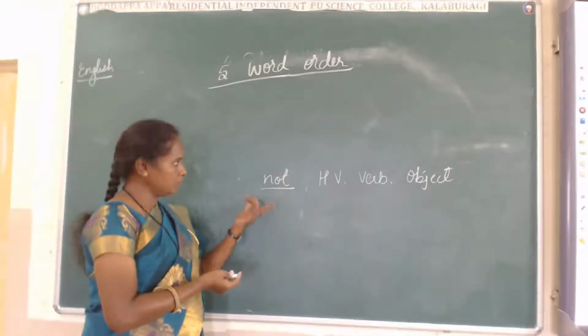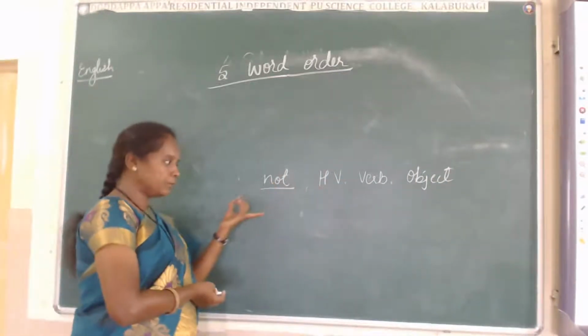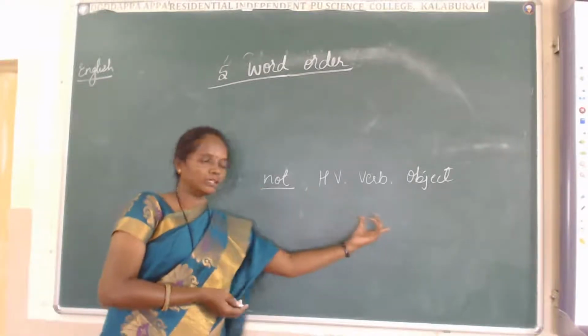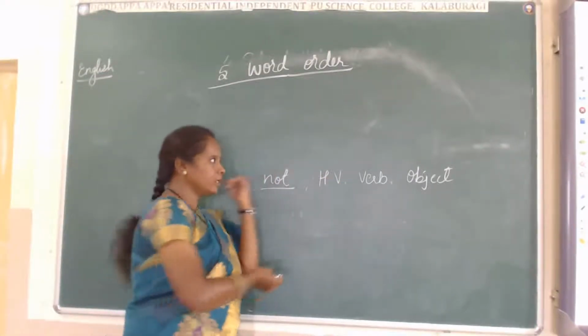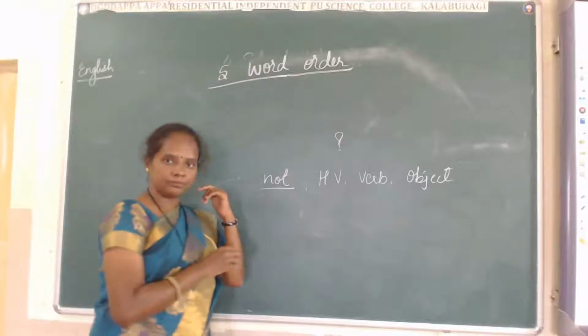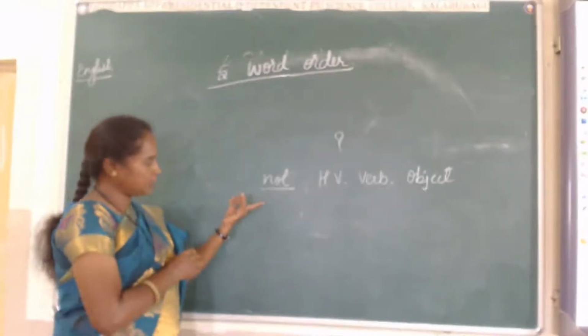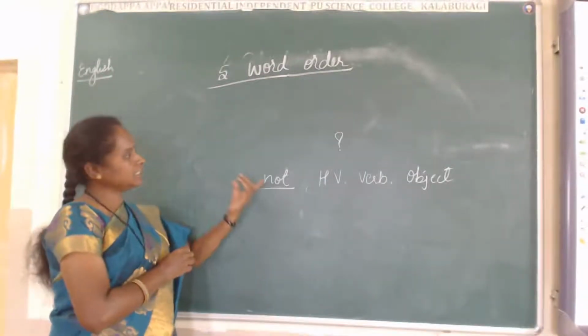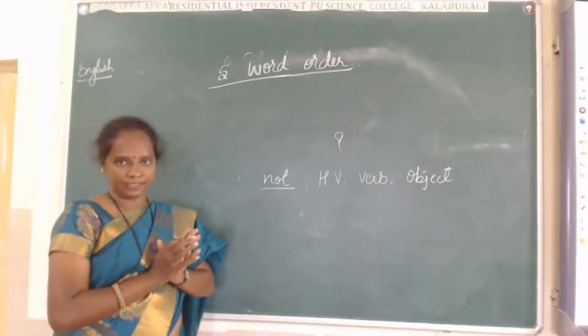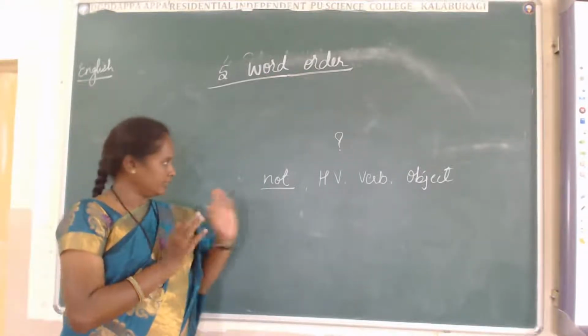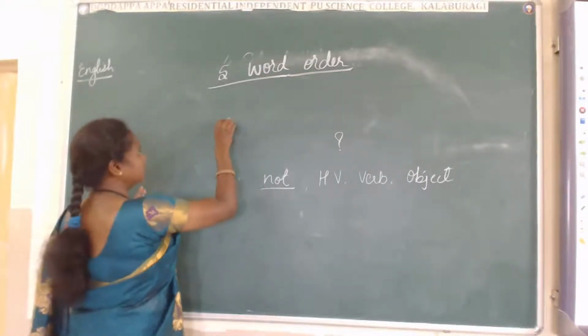In question form, whether we have to use the helping verb in the beginning or in the middle or in the end, where we have to put the question mark, in the negative, in the affirmative, all these are very important for the sentence.